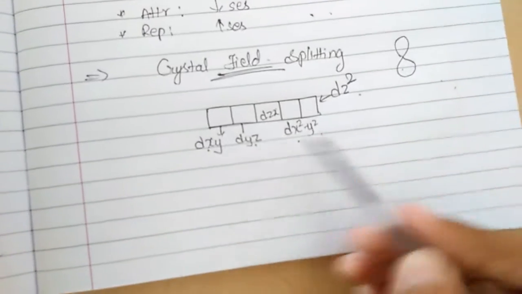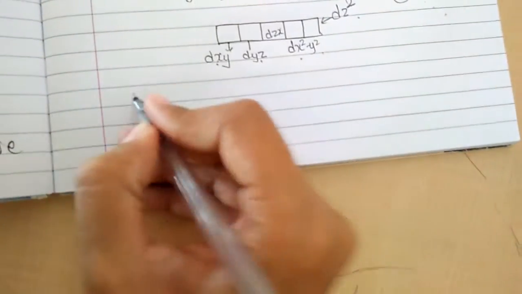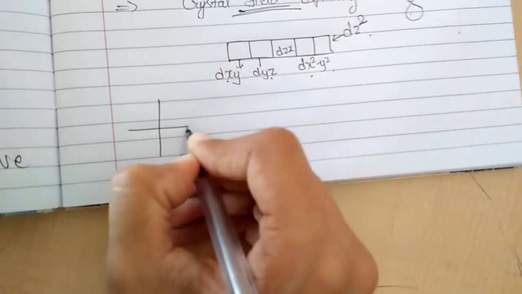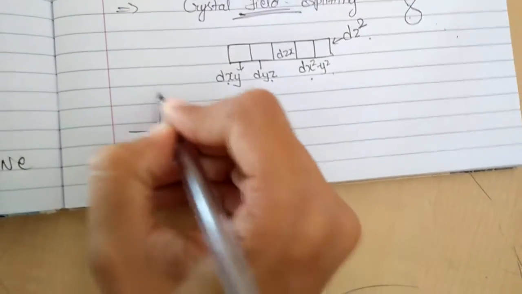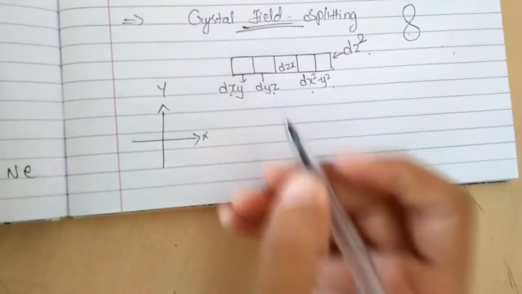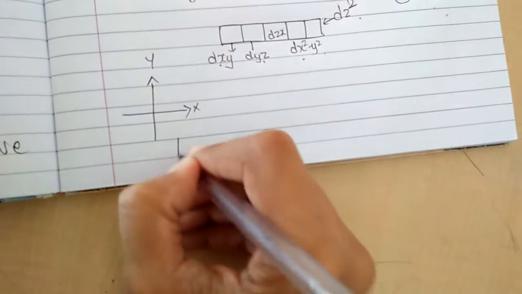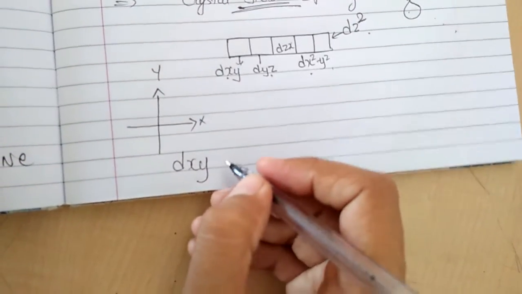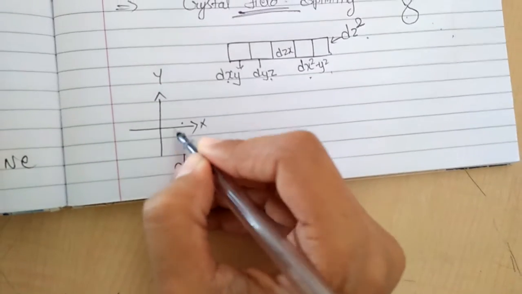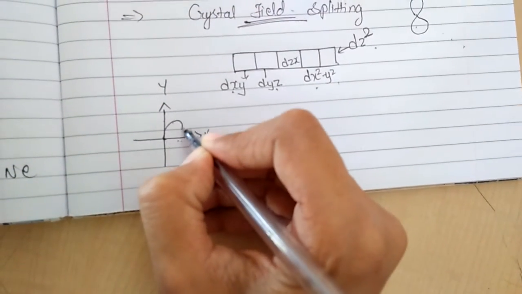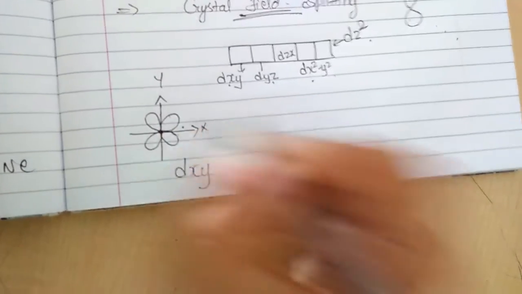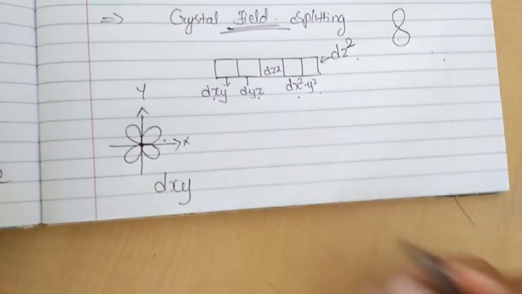Now let us explain the shape. When we talk about dxy, suppose this is your x axis and this is your y axis. If it is dxy, then the lobes are present between the x-axis and y-axis. This is your dxy. Clear?